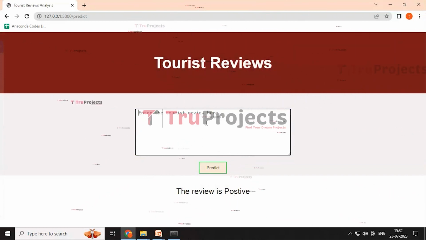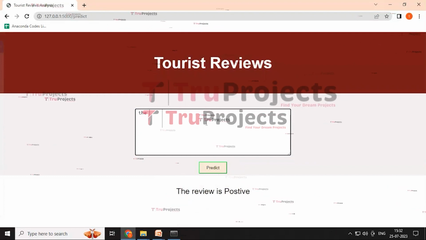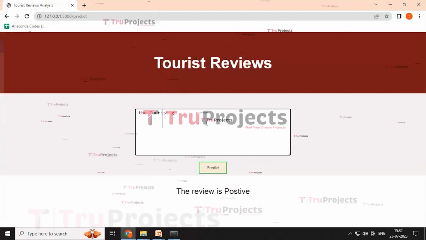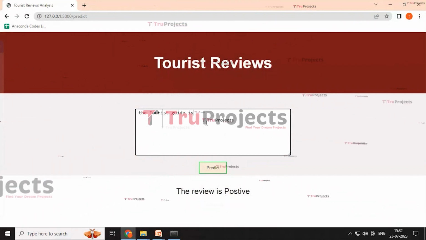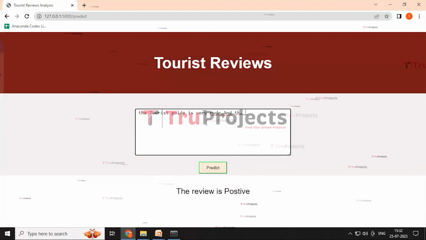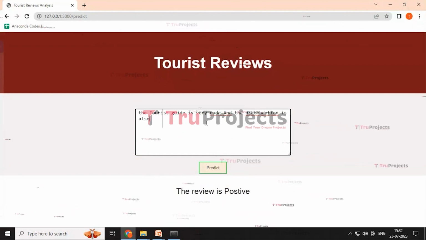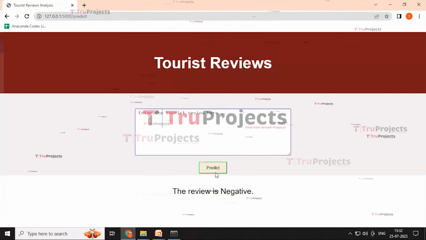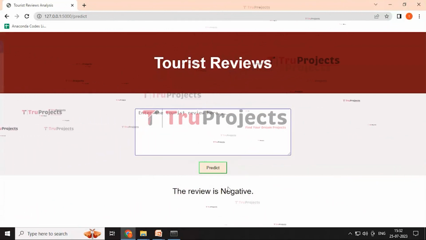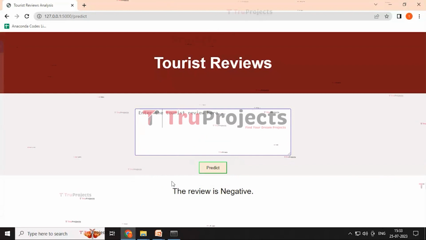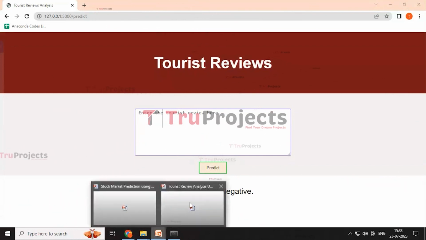And we enter any other review, such as: the tourist guide is very rude and the accommodation is also not good. And then click on the predict button. Here the review is predicted as negative. In this way we can review the tourist messages with the help of ML and NLP.